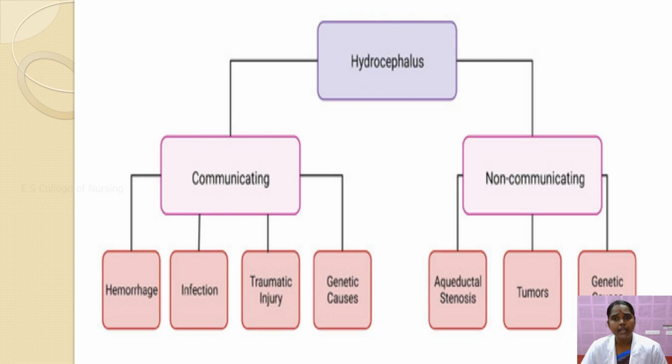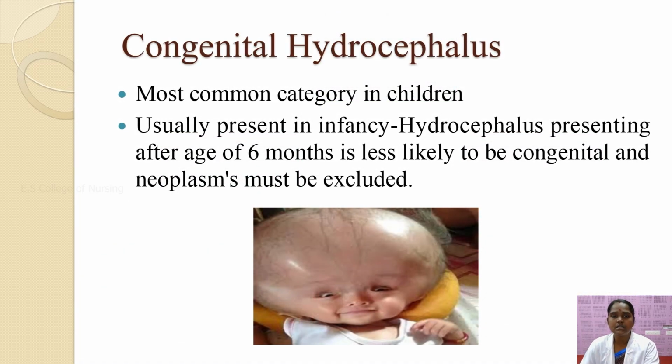Non-communicating hydrocephalus, in the sense of aqueductal stenosis, may develop in the baby due to any tumor in the brain or a genetic cause. Next, we have congenital hydrocephalus.